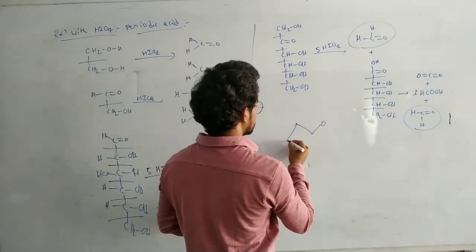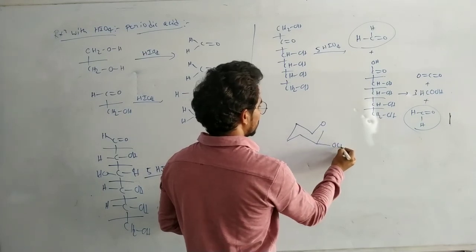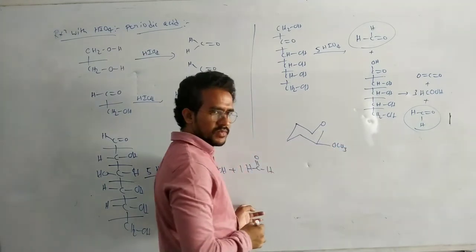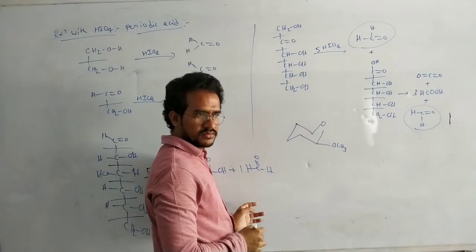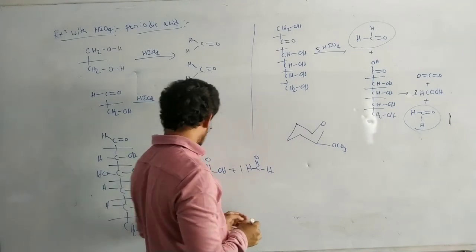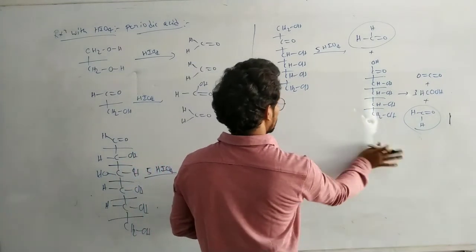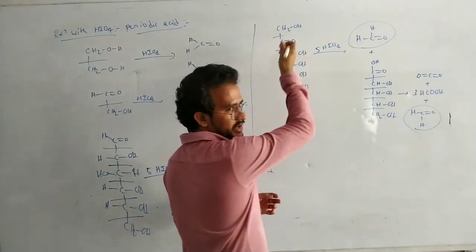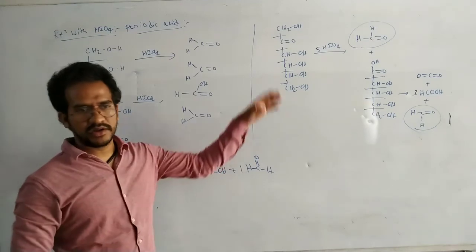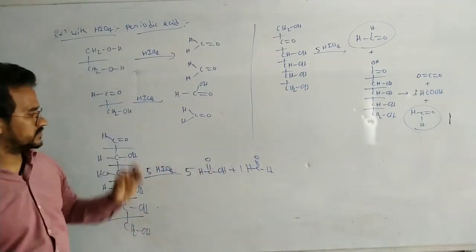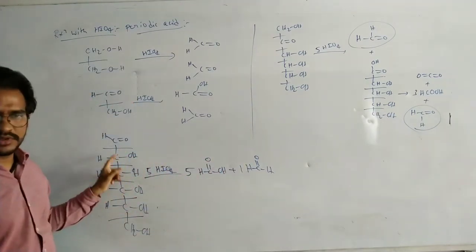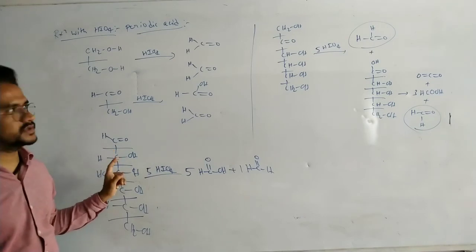Okay. Now cyclic structure. Only diols are involved in the breaking. Only diols, not ethers. Only diols or hydroxycarbonyl compounds. Hydroxycarbonyl compounds are like diols. It is a hydroxycarbonyl compound. C-C bond breaking oxidation takes place.